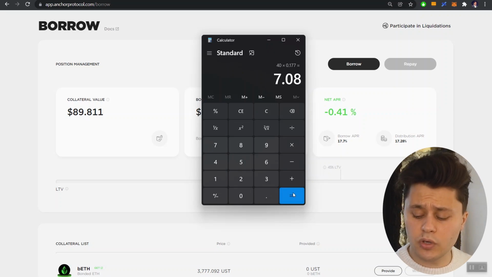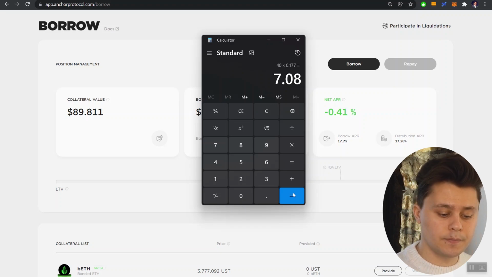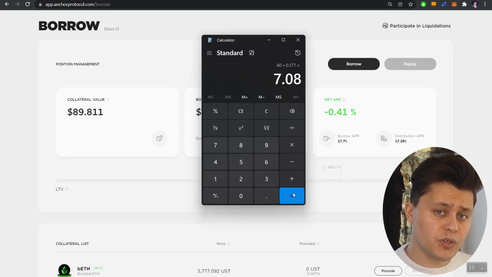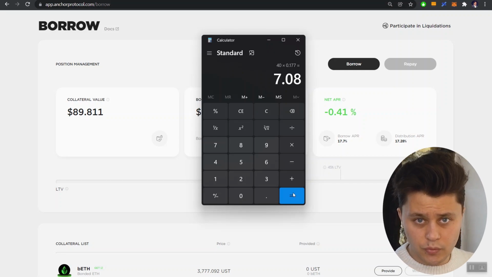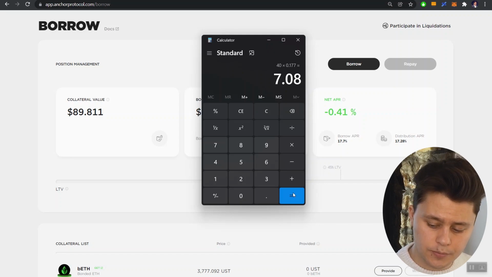And we can see what that number comes out to be, which is 7.08. So if I were to borrow $40, I would pay 7.08 USD in interest for borrowing that amount. We're completely ignoring the fact that we would be receiving ANC rewards there. So this is the money that Anchor would be collecting on this loan.